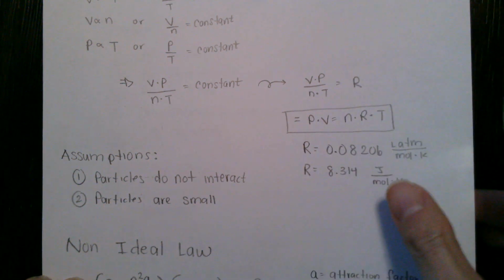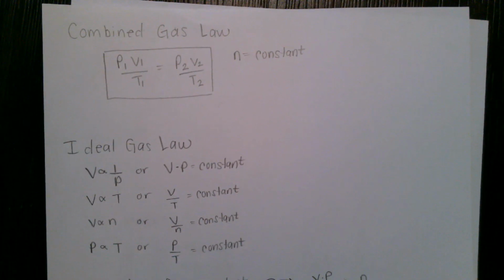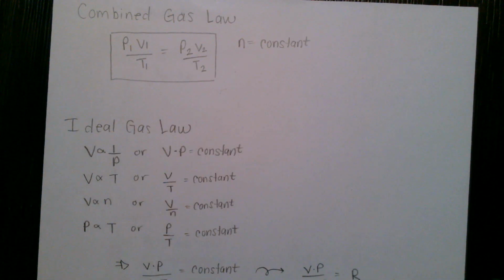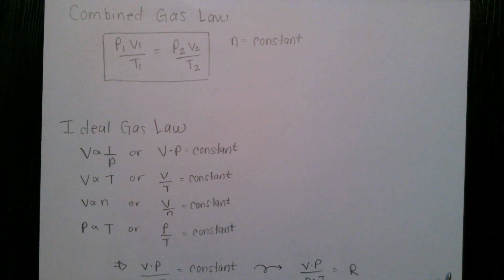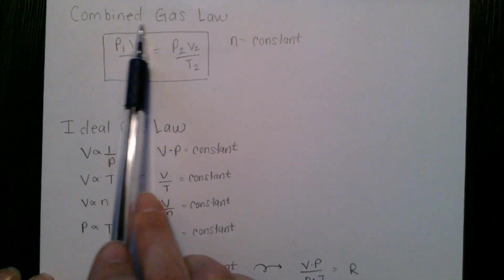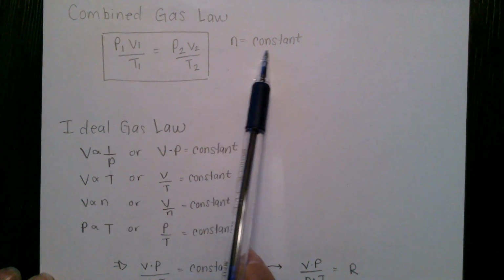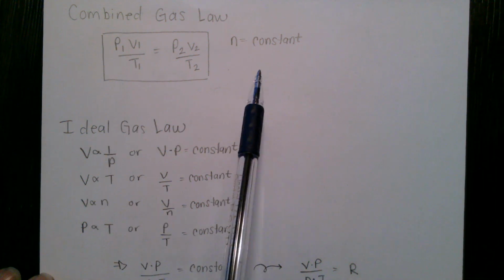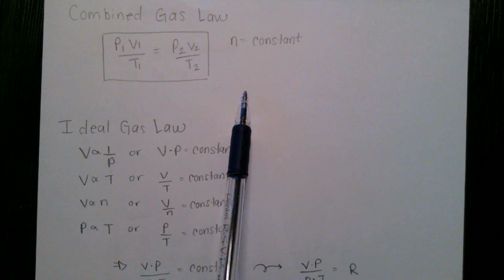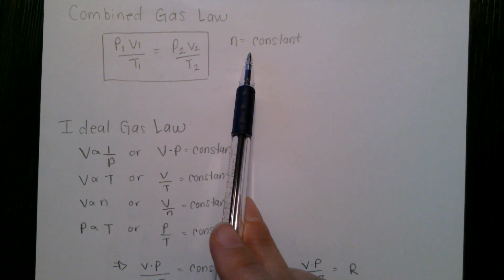To finish up our introduction here, we're going to look at some gas laws where we have a lot of our parameters or variables sandwiched together. The first one is called the combined gas law. If I keep N constant, a lot of times when you're looking at changes in gases from one set of conditions to another, it's pretty easy to keep N constant.